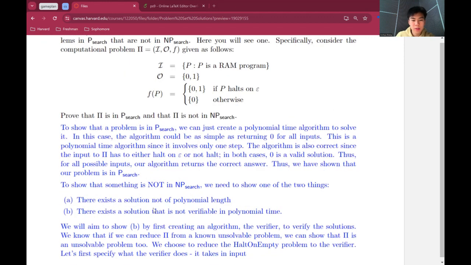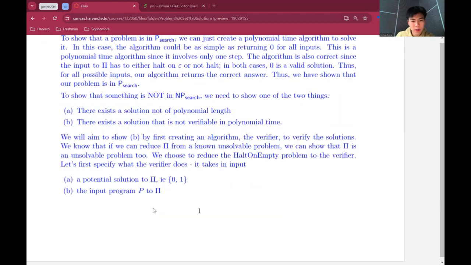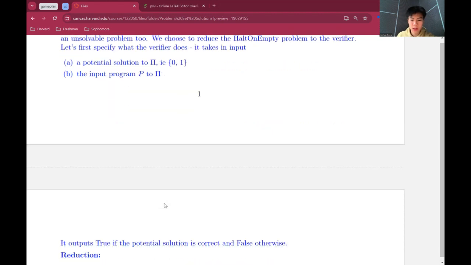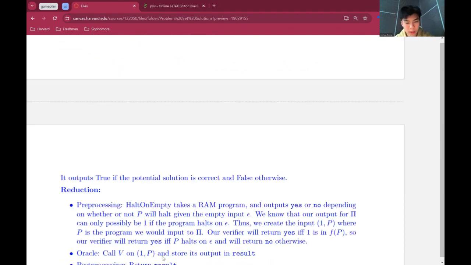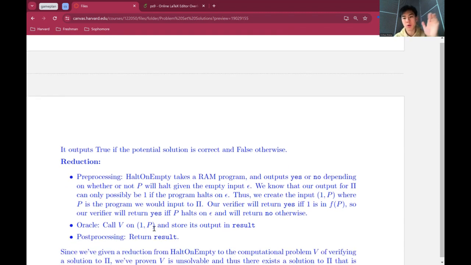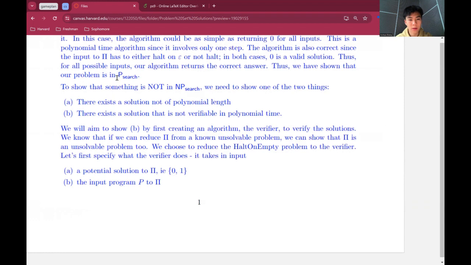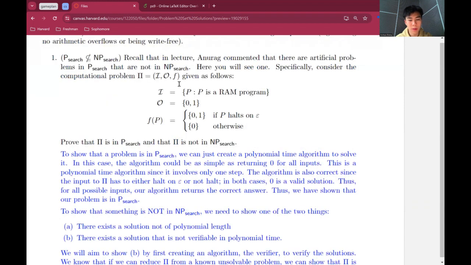It mostly just came down to a few notation things I could have done better on. Firstly, just showing things as 0 and 1 and putting things in a more concrete data structure. So for example, in this case, we pre-process to a two-dimensional tuple 1p so that we basically reduce halt on empty to the verifier of our problem here, computational problem pi.